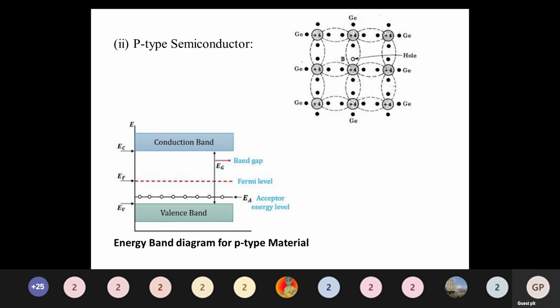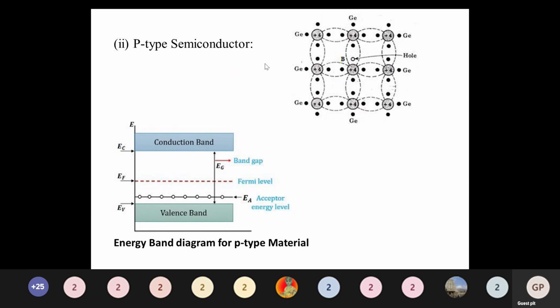Holes always accept the electron. Holes are the majority carriers, so the Fermi level moves towards the valence band. You have to know this important concept. Clear?